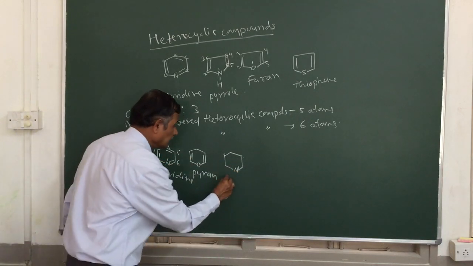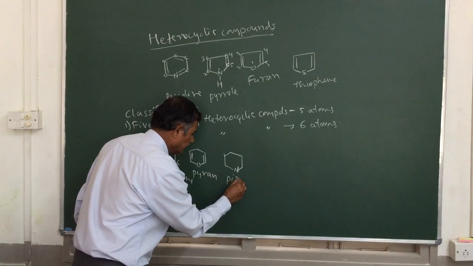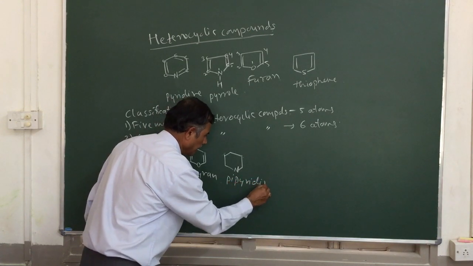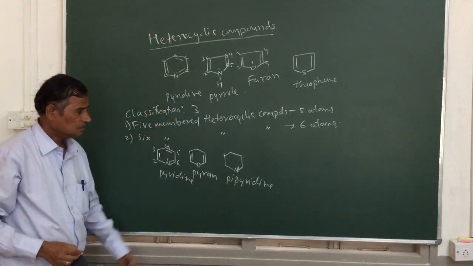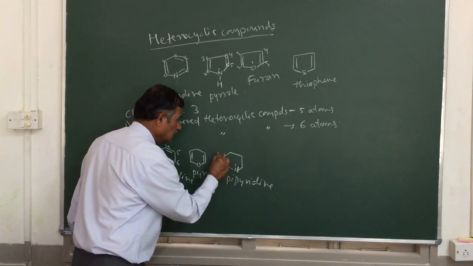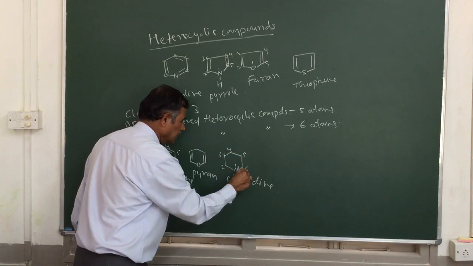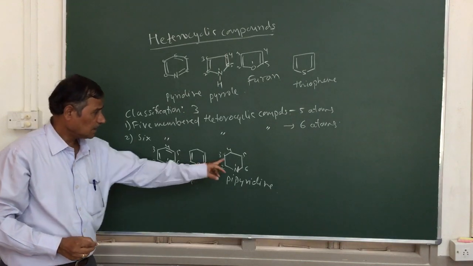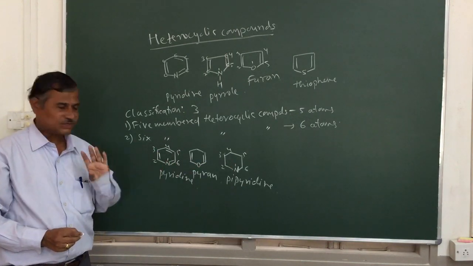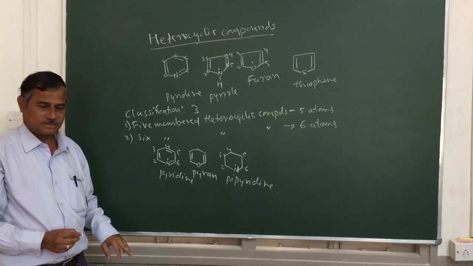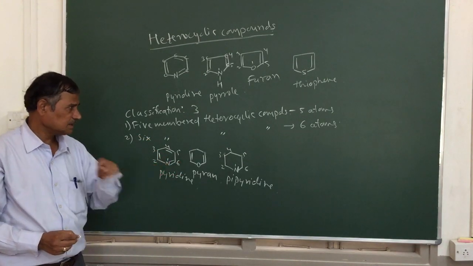So this is called piperidine. The piperidine is also a 6-membered heterocyclic compound containing nitrogen as a heteroatom. The only difference between pyridine and piperidine is that there are no double bonds in the ring system. So these are 6-membered heterocyclic compounds, right? They are containing 6 atoms.